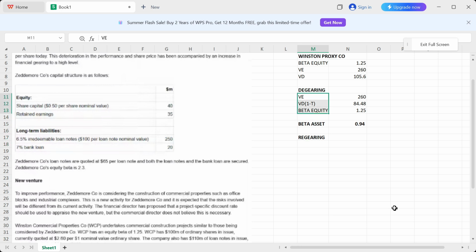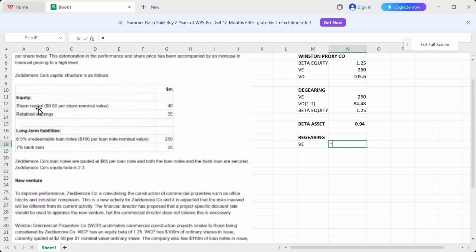This was for the proxy company, right? But now we are going to do the re-gearing, which means we are going to insert the financial risk of Zeddemore company into this beta asset, right? So we can calculate the beta equity of Zeddemore company, correct? So for that, let me just calculate the market value of equity for Zeddemore company, and obviously we'll be using this data over here, the capital structure which was given to us, right?